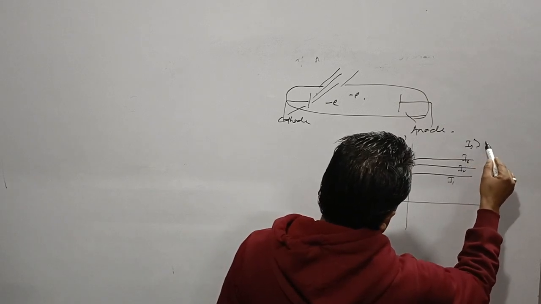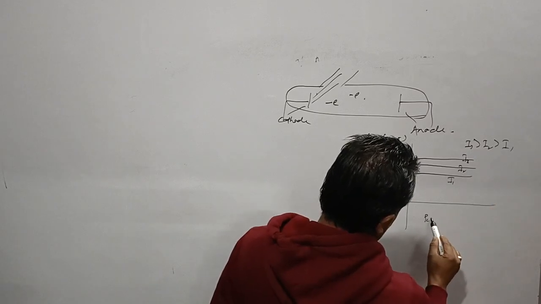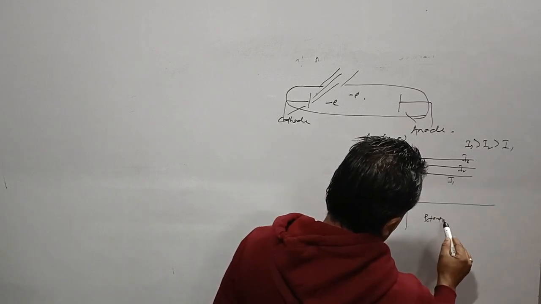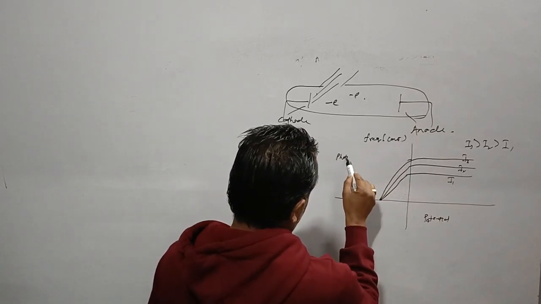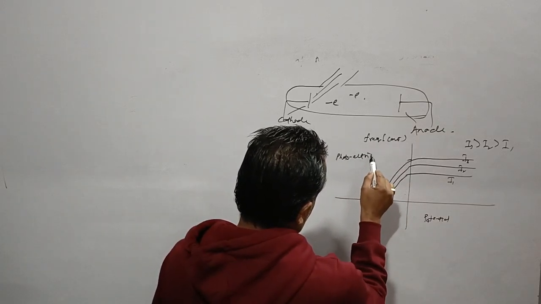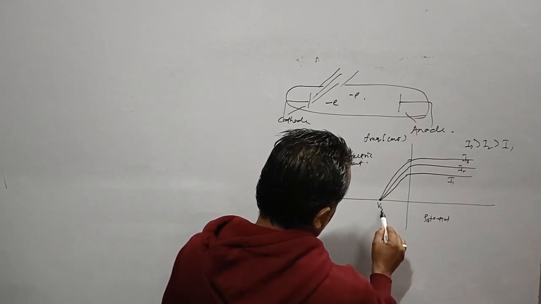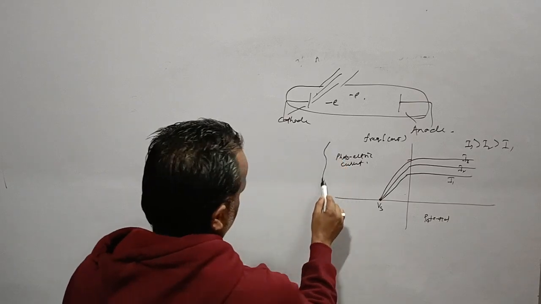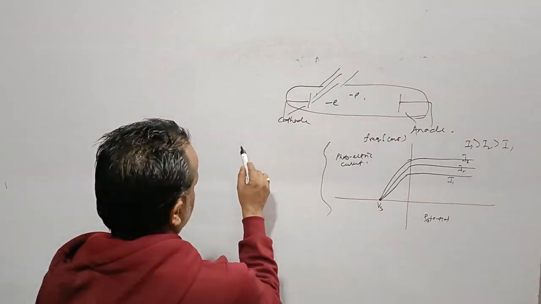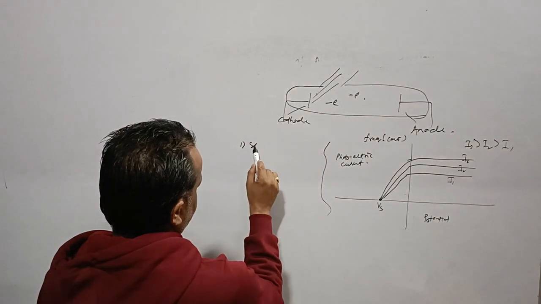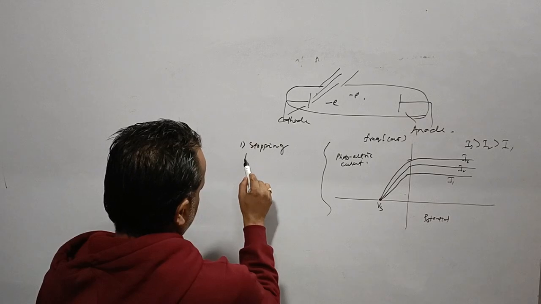I3 is greater than I2 is greater than I1. This is potential, this is photoelectric current. This is the stopping potential. See, the observation from it is that stopping potential is independent of the intensity of incident radiation.